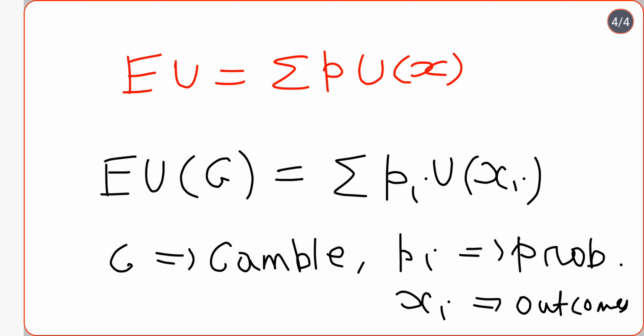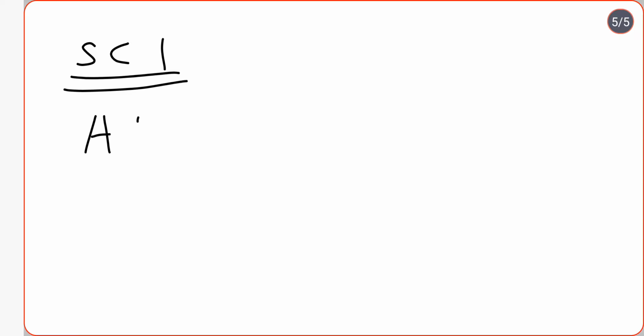Now I want to apply this with respect to scenario 1 first. So let us calculate scenario 1. In case of scenario 1, we have two options, A1 and B1. Let me calculate the expected utility of A1.